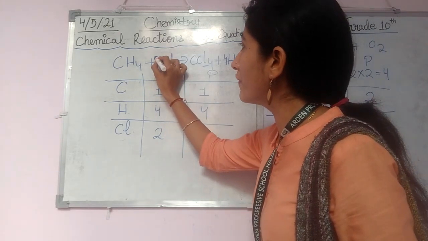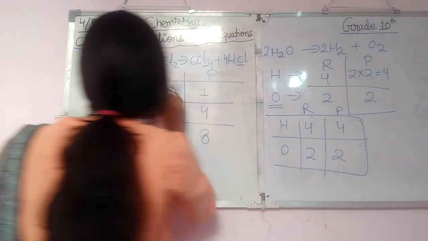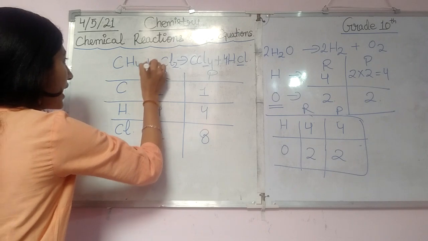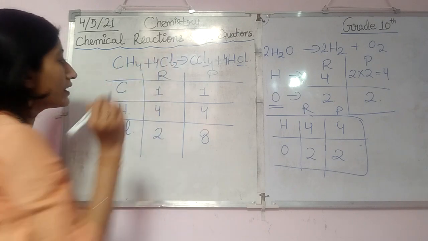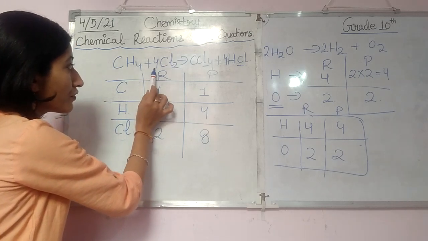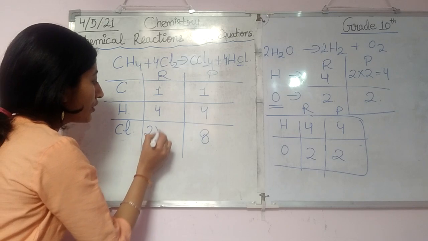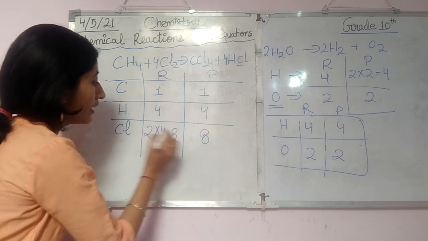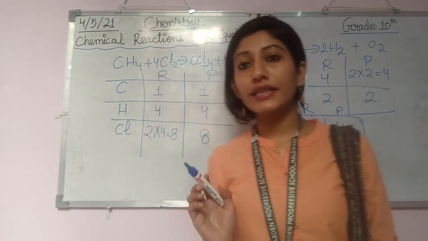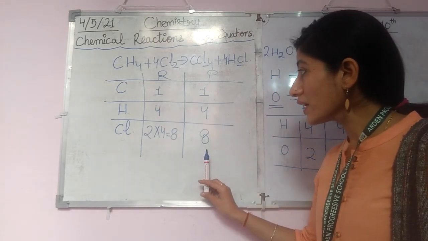So we will put 4 here. As soon as I write 4 here, Cl2 times 4, 2 into 4, becomes 8. Now you can see that on both sides the number of chlorine is the same.